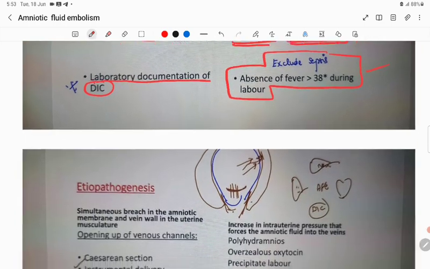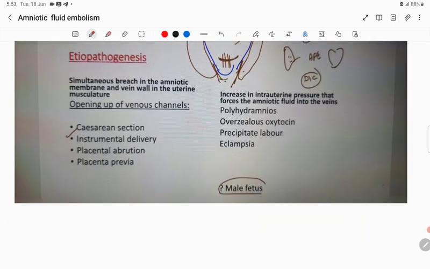Then what is the etiopathogenesis? A simultaneous breach in the amniotic membrane and the vein wall in the uterine musculature. Remember, simultaneous: there should be a breach in the amniotic membrane and also a breach in the vein wall of the uterine musculature.